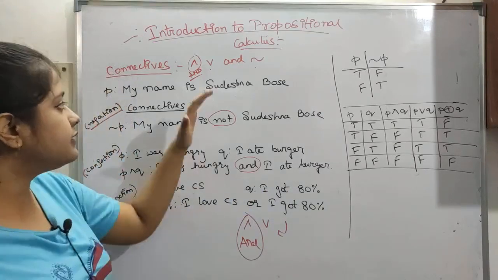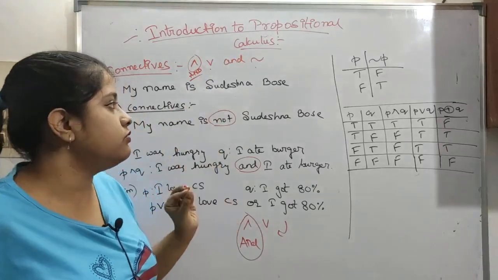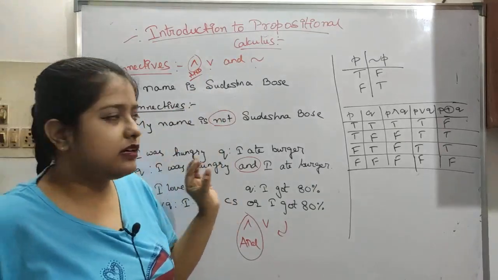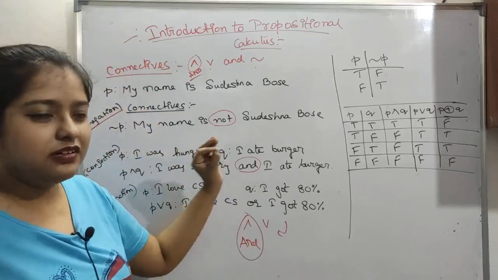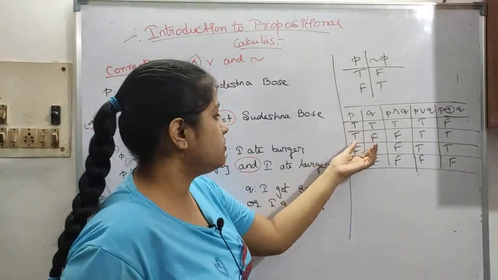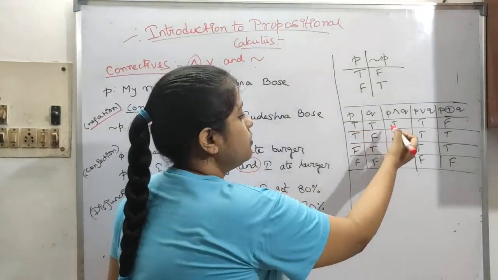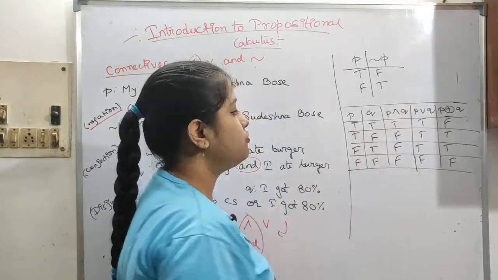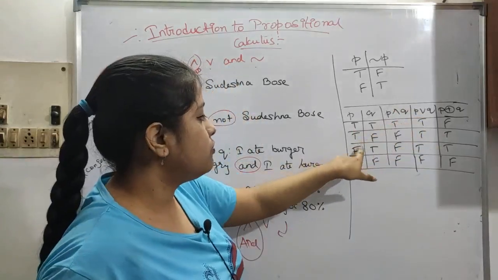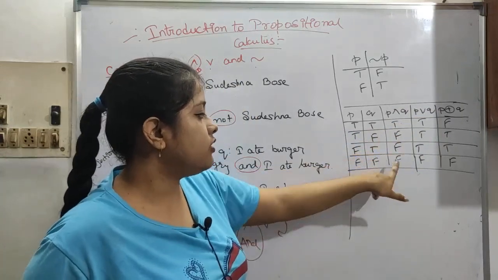So these are basically the basic connectives we will use. There are more obviously, but let's see one by one. Now see, this is basically digital logic, like 0 0 0 1 1 1 0. So for P and Q, true and true will give true, true and false will give false, false and true will give false, and false and false will give false.